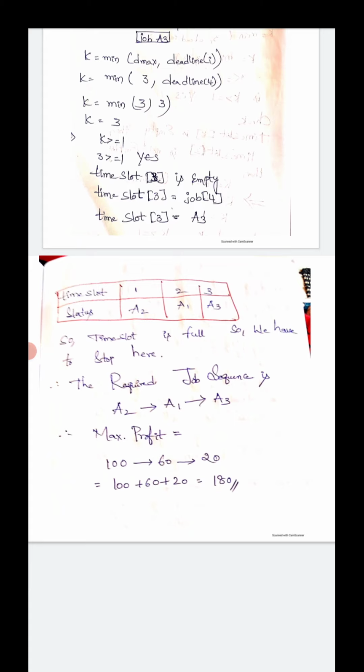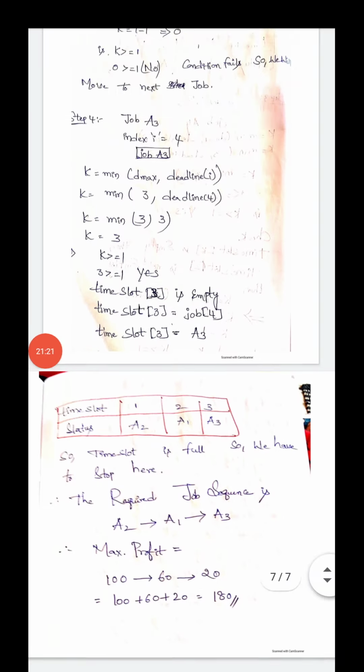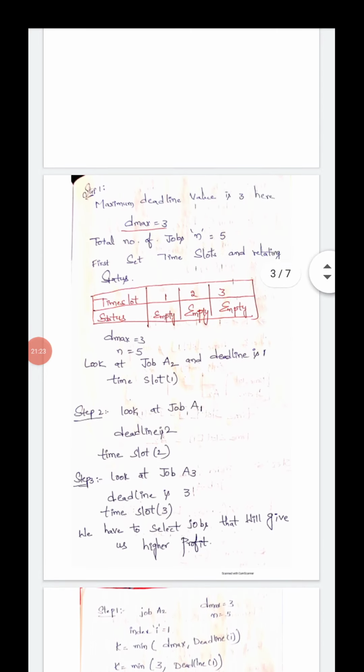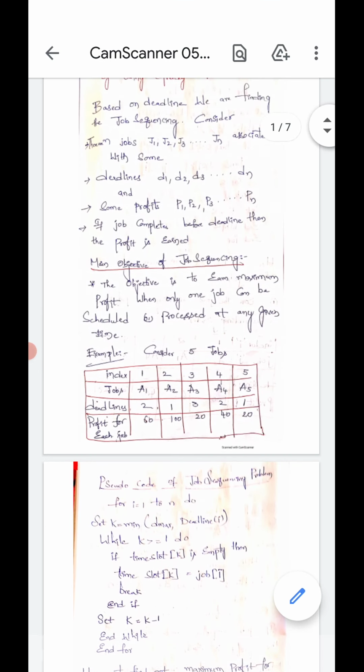Okay, this is the concept of the job sequencing problem with deadline by using the greedy method. If you have any doubts regarding the topic of job sequencing with deadline, please ask me. Okay, thank you.